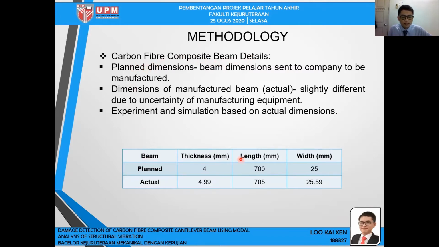So as you can see, there are 2 dimensions here, the planned dimension and actual dimension. Planned dimension is the beam dimension sent to the manufacturing company to be manufactured, but the dimension of the manufactured beam, actual beam, is slightly different due to uncertainty of the manufacturing equipment. Therefore, for the experiment and simulation, we will use the carbon beam dimension based on actual dimension.